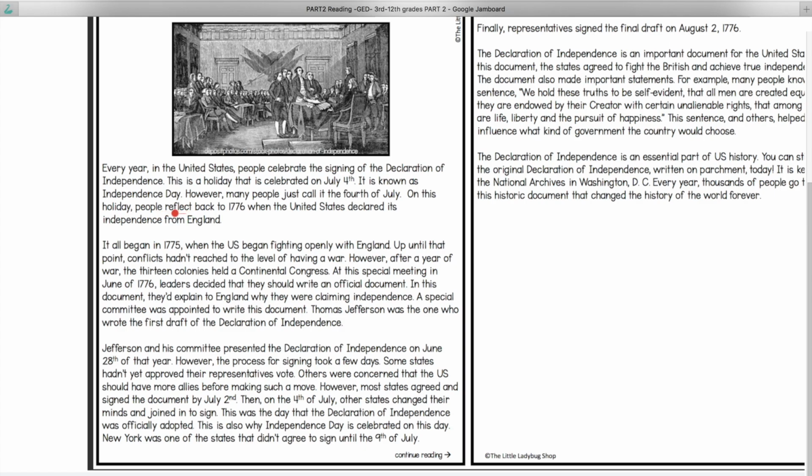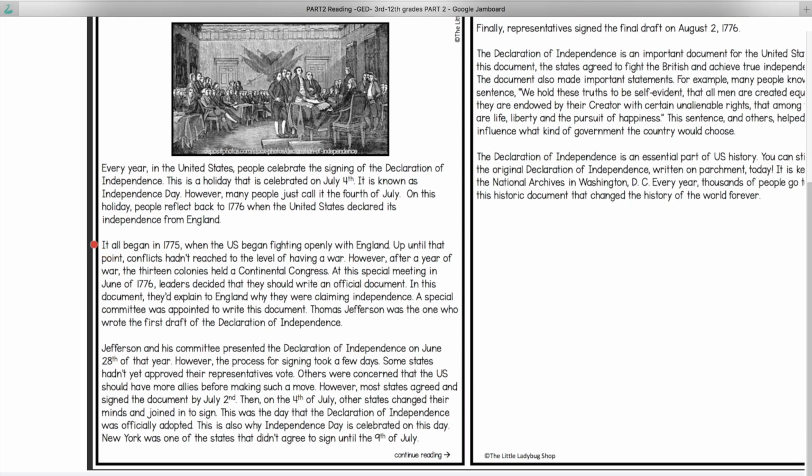Reflect. When you reflect back on something, you remember something that happened in the past. You think about something that happened before, something that happened in the past, to reflect.